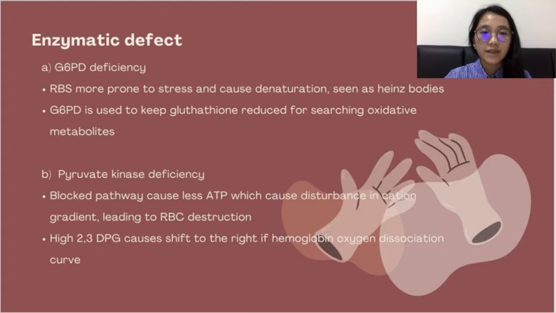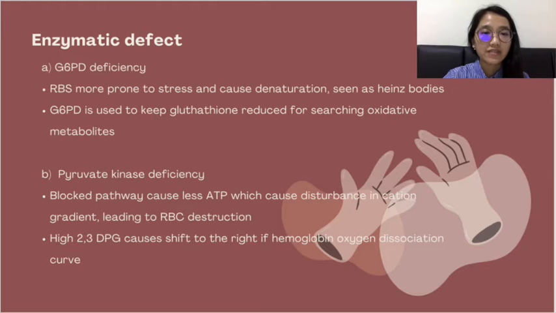The second is enzymatic defect. First, G6PD deficiency. In G6PD deficiency, the RBCs are more prone to stress and cause hemoglobin denaturation seen as Heinz bodies and causing hemolysis, as G6PD is used to keep glutathione reduced for scavenging oxidative metabolites.